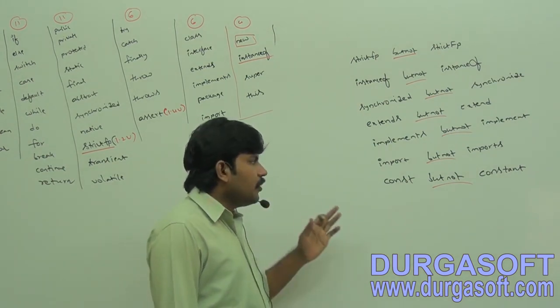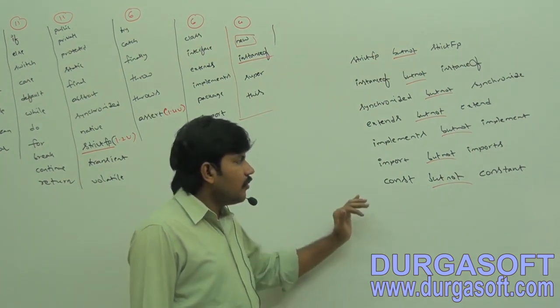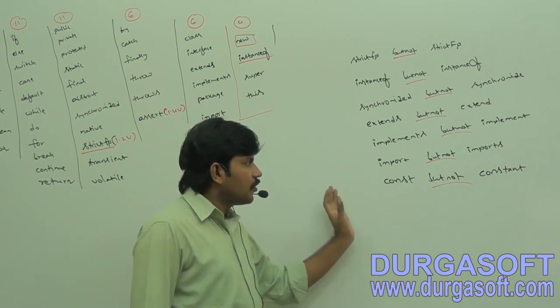Next, from this total discussion, what possibility is there to ask a question in the exam? So let me convert it into bit style.